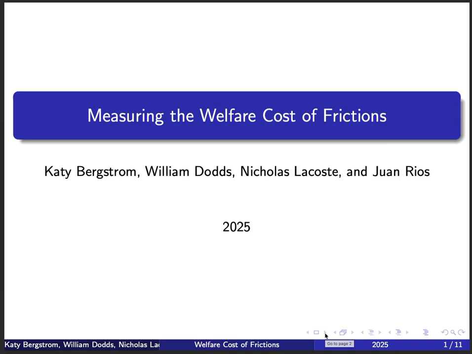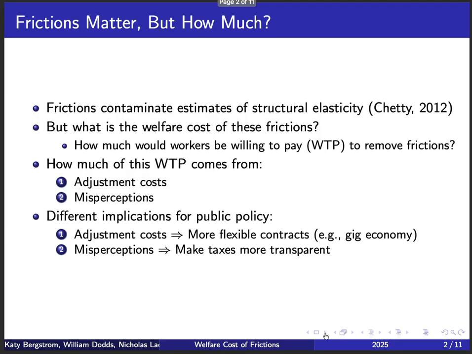So in this paper with Kelly Bergstrom, William Dodds, and Nicholas Lacosta, we measure the welfare cost of frictions. To motivate the work, we start by observing that we know that frictions matter, right? For example, Shetty in 2012 has shown that frictions contaminate estimates of the structural elasticity of labor supply. But we know less about what the welfare costs of these frictions are.